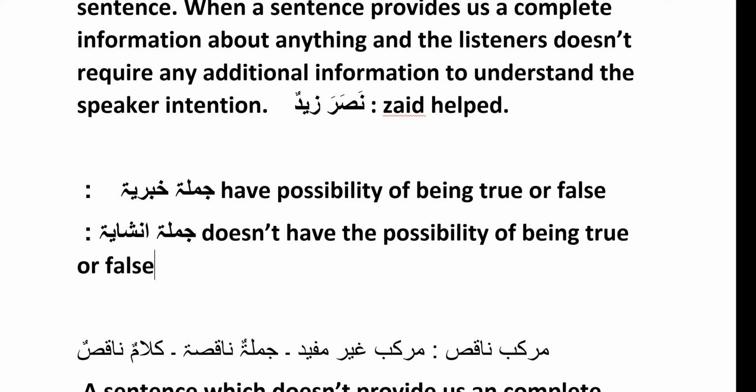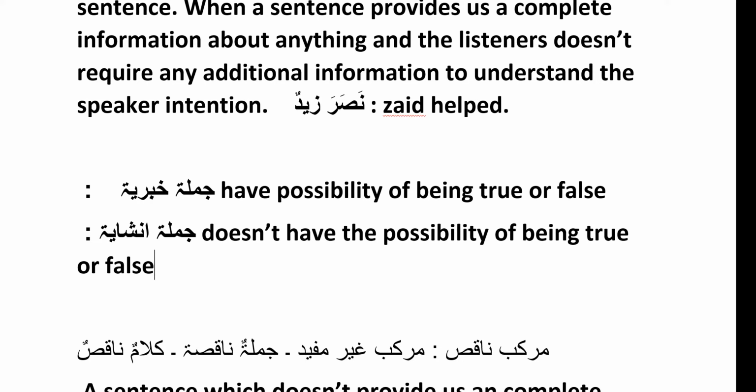What is the meaning of being true or false? See, any information has the possibility or the chance of being true as well as false. We are not going into whether the information is actually true or false. Just remember, any informative sentence has the possibility of being true or false.